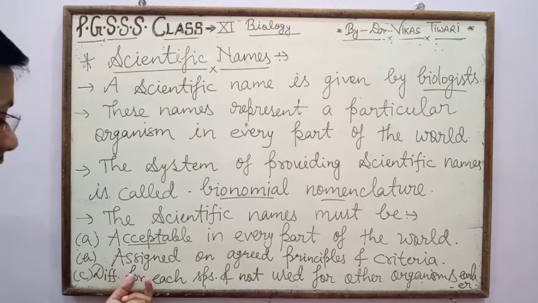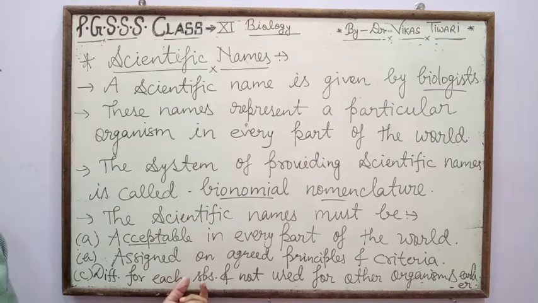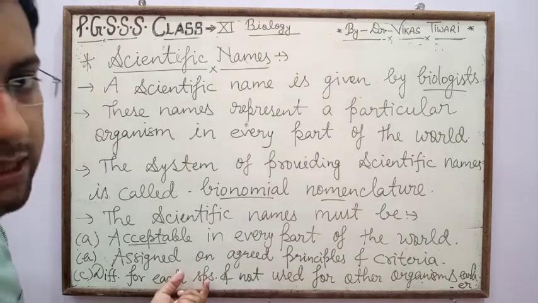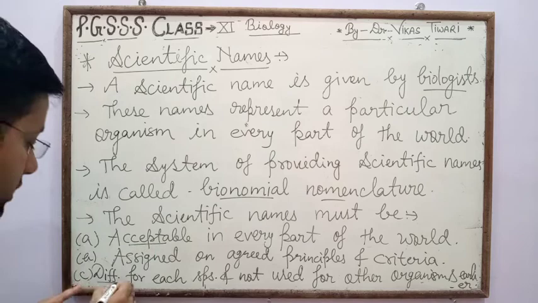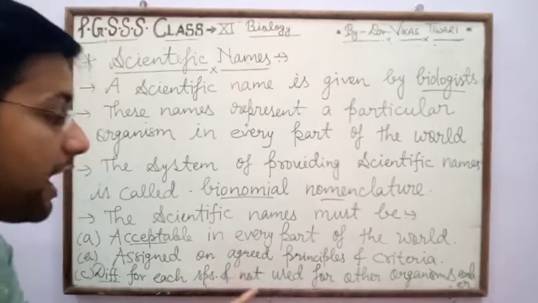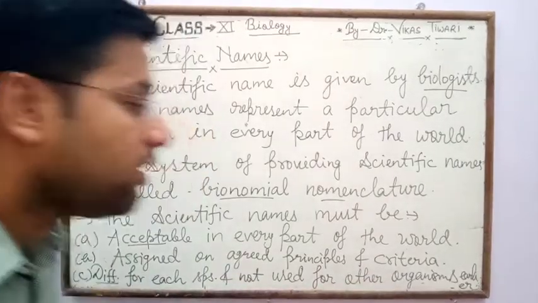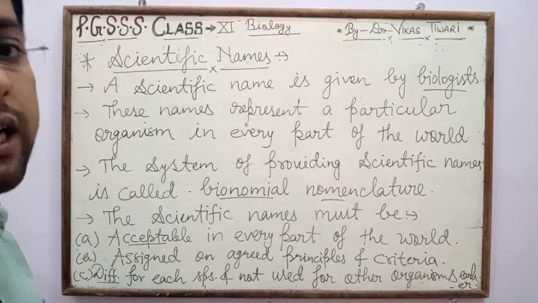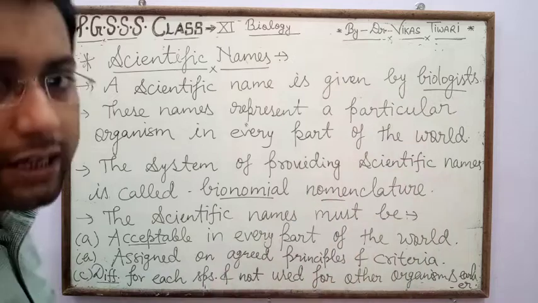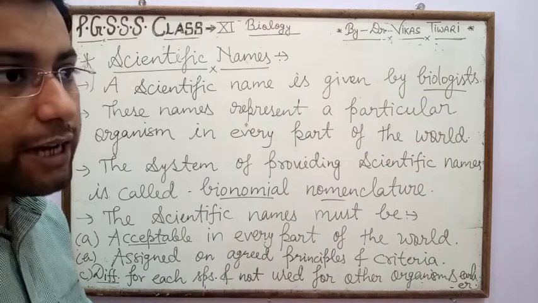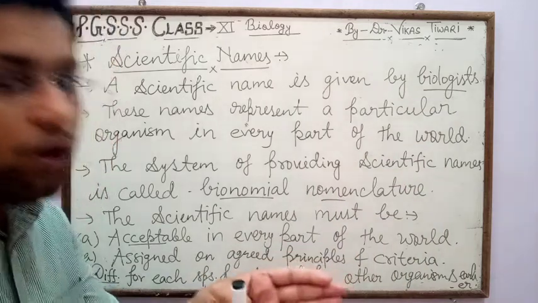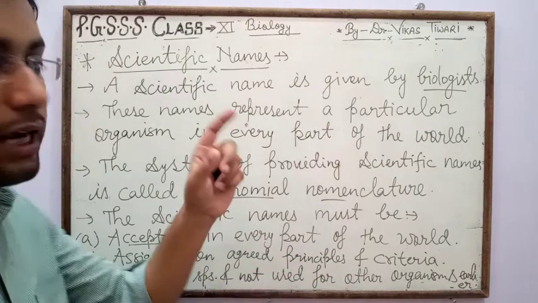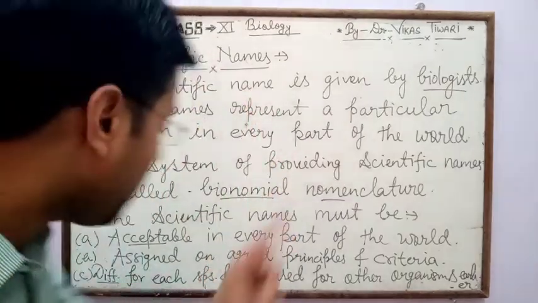Next, different for each species. It is not common for more than one species. The scientific name is different for each species and not used for another organism earlier. No scientific names are matched between two organisms, so it is allotted for only a single organism.